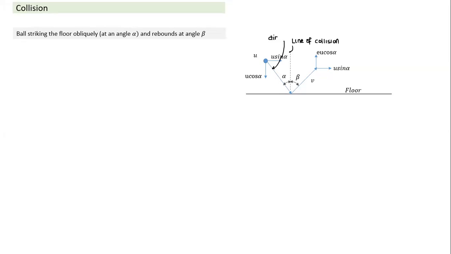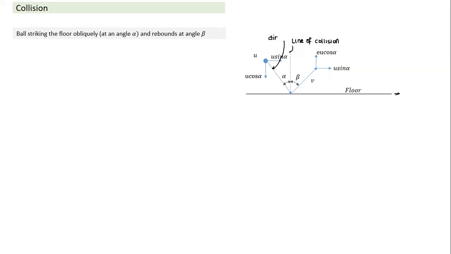So let's understand how we deal with oblique collision. The important point is to understand the direction in which the impulse acts. Impulse will act only in the vertical direction. So only the vertical direction velocities will change. In the horizontal direction, it has no component. If I break this momentum into horizontal and vertical components, only the vertical component will undergo change. The horizontal component will not change, simply because impulse is acting in the vertical direction, which means impulse has no horizontal component. So momentum along the x direction will remain constant, conserved.